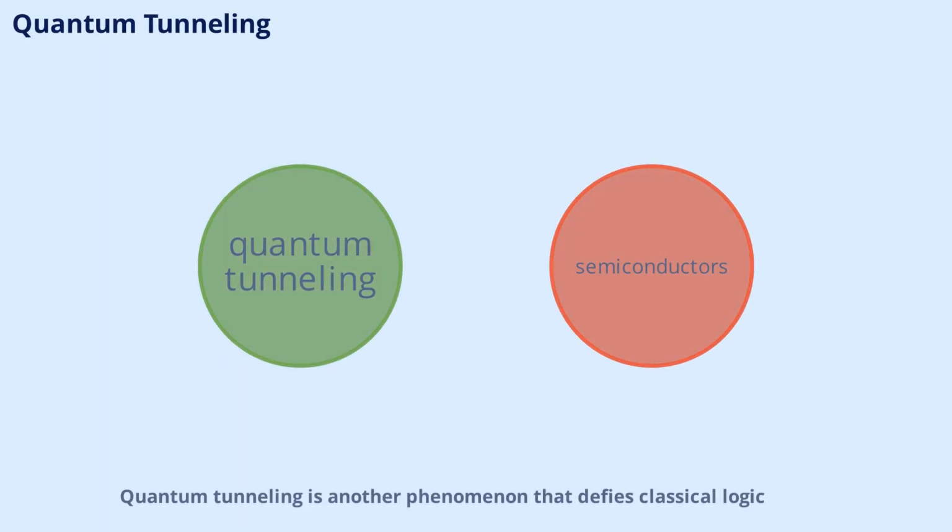Quantum tunneling is another phenomenon that defies classical logic. In the quantum world, particles can sometimes pass through barriers that should be impossible to cross. This effect is crucial in many technologies, including semiconductors and nuclear fusion.